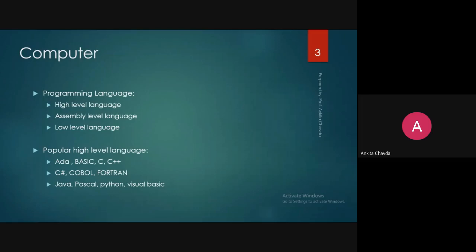So the compiler converts high level to low level, or the assembler does it from assembly level to low level. And instead of a compiler, you can even use an interpreter. What is the simple difference between compiler and interpreter? A compiler takes the whole code together, compiles it, and finally converts it into low level. An interpreter takes the code line by line and converts it into low level language. This is what we already know.